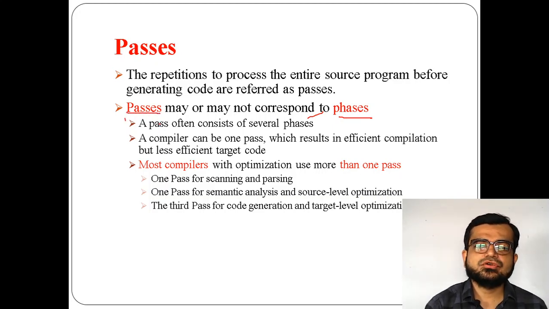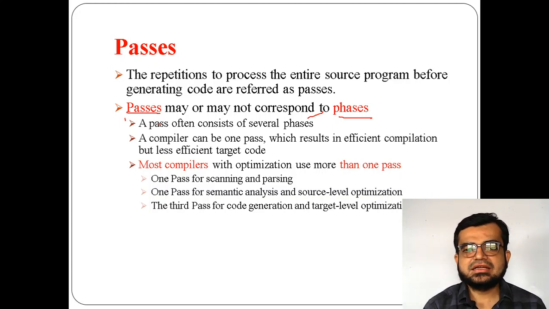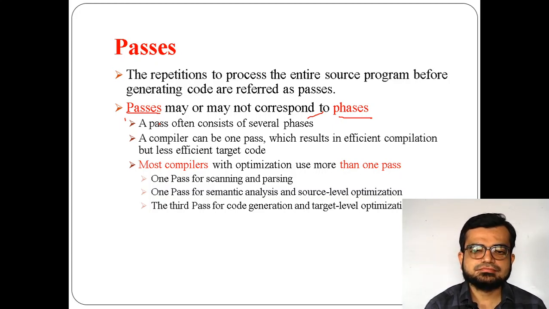Don't get confused or think that passes and phases are the same word. No, passes are different, phases are different. Let me tell you the difference. A pass can have more than one phase, but a phase is something specific, just one phase. A pass can have one phase or more than one phase.